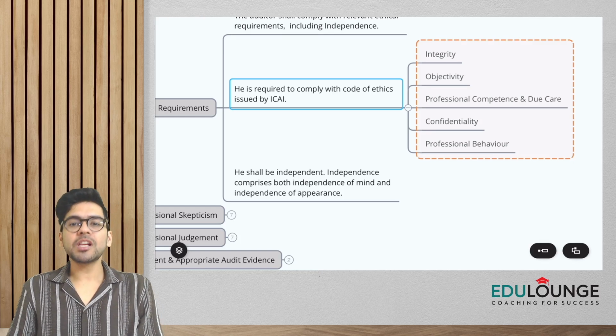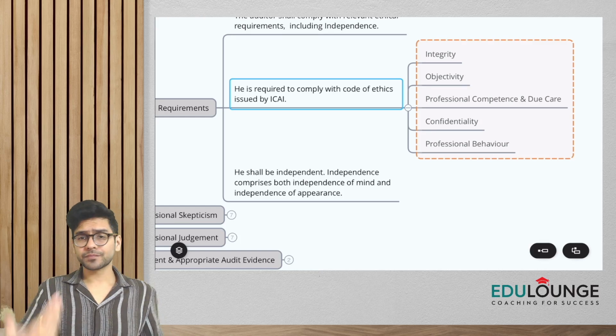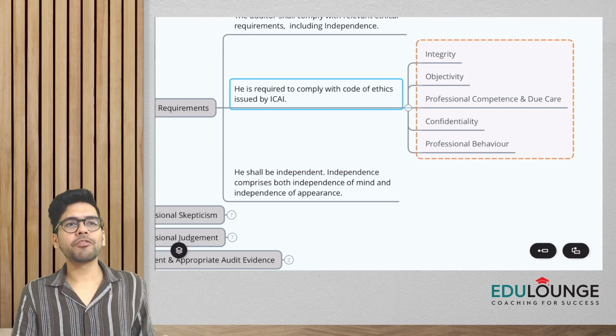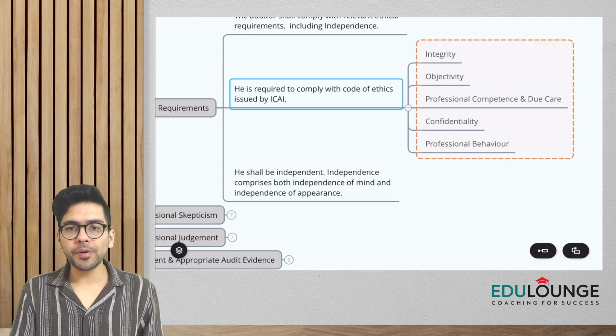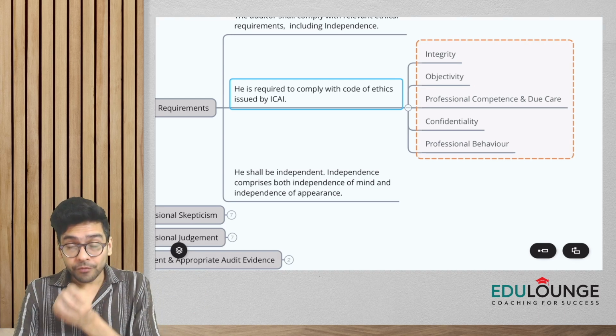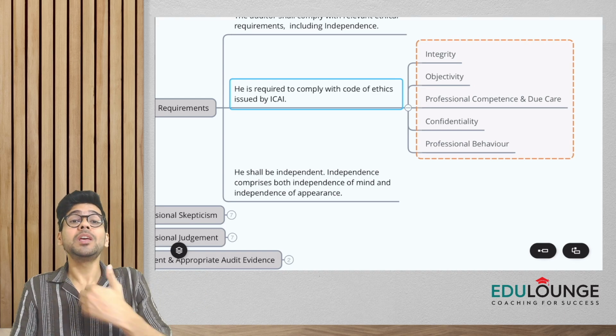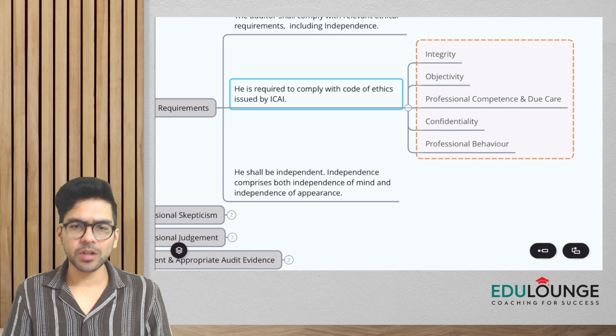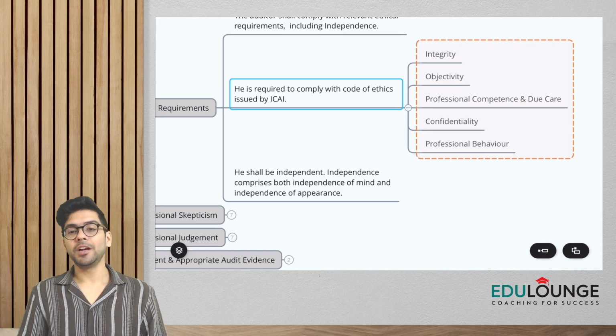Professional competence and due care means that you have to be professionally competent. If you are sending any of your staff members to do the audit, he must be competent, he must have the necessary knowledge and skill. We as auditors always need to keep ourselves updated with the latest changes. So this is what is meant by professional competence and due care.